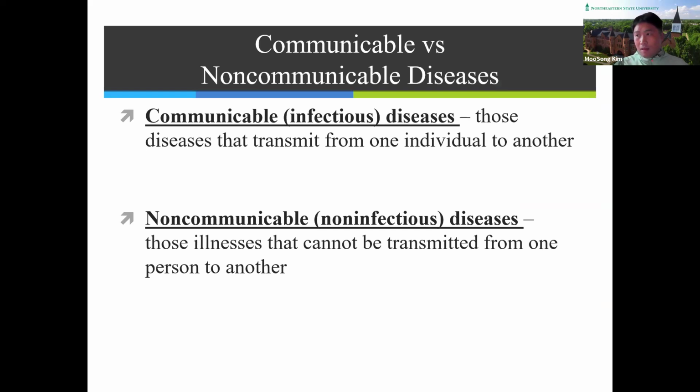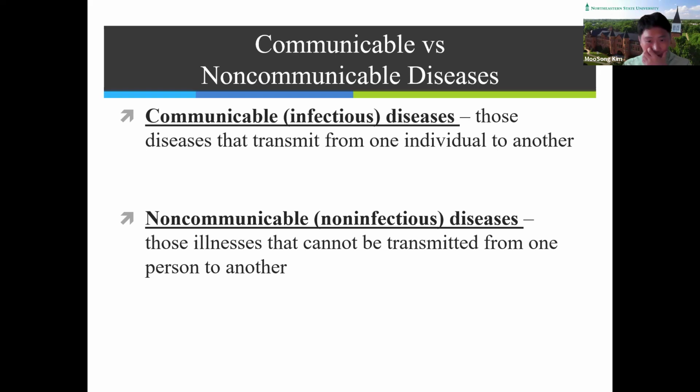So disease can actually be categorized into two different categories: infectious disease and non-infectious disease. Probably you can imagine, infectious diseases are diseases that transmit from one individual to another individual.